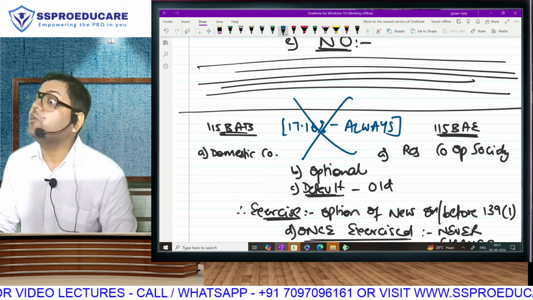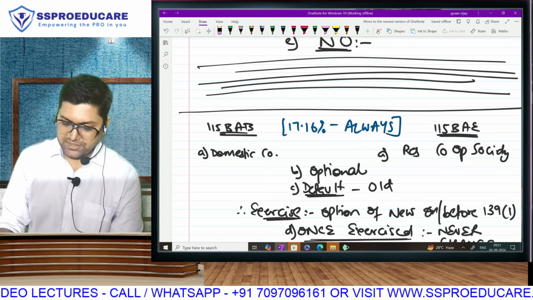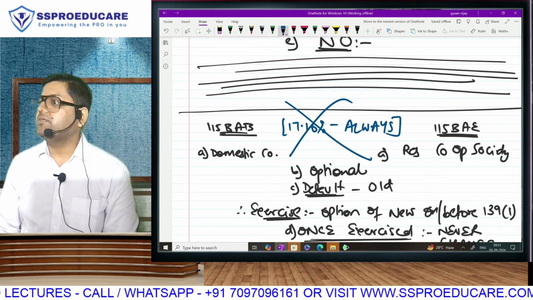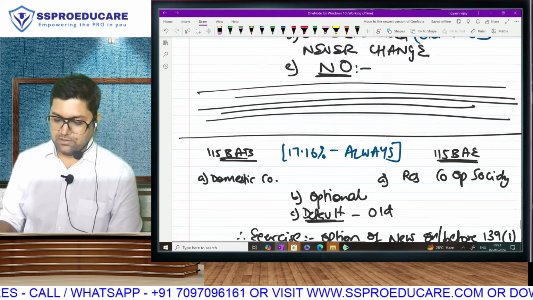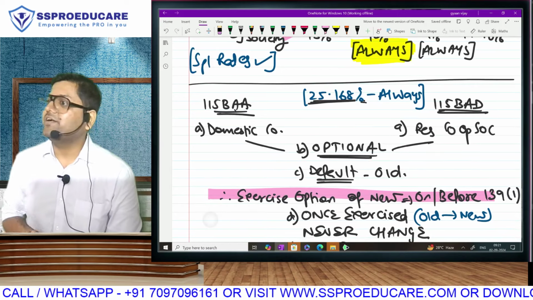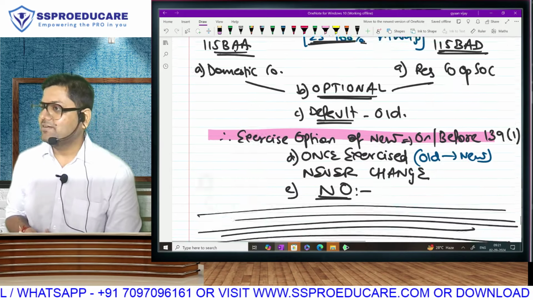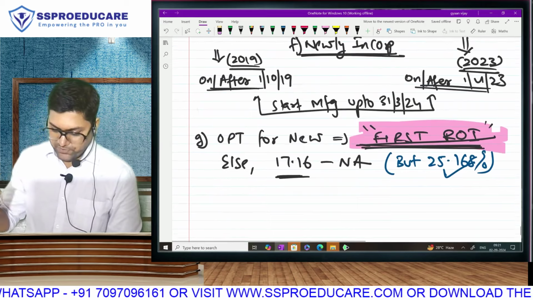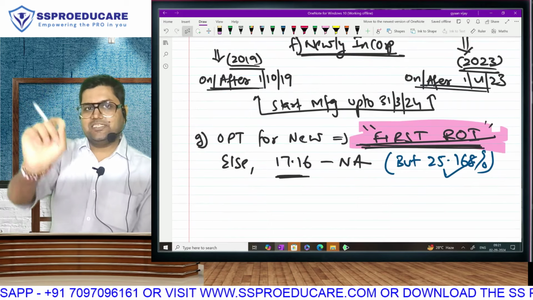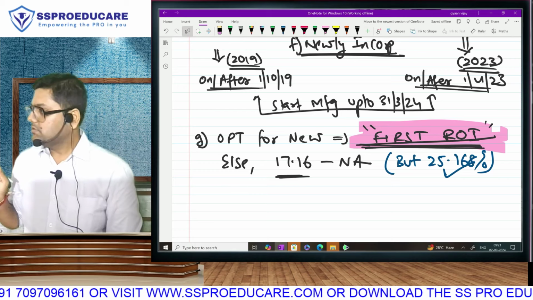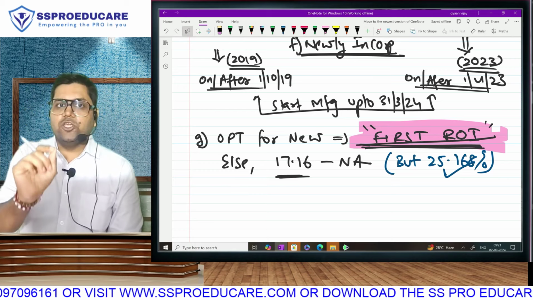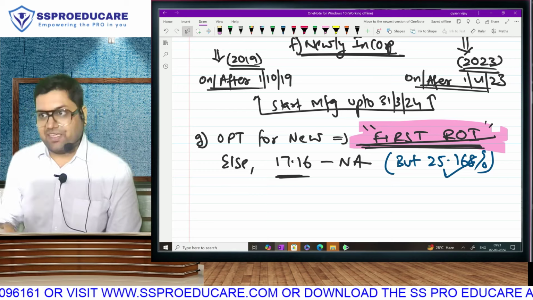After some years, you want new regime, but this is not available. This has to be chosen in the first return. So which new regime is available? 25.168, because those conditions I am fulfilling. Matlab, simply put, answer what I am asking. Are these newly incorporated manufacturing organizations? Yes. If you want new regime of 17.16, then first ROI.